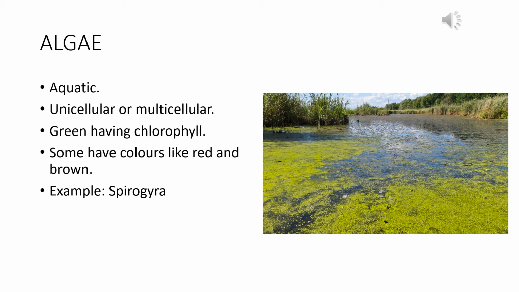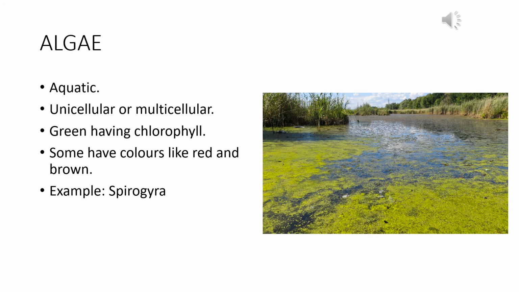Some of the algae might be of color red and brown because they have some other pigments like phycoerythrin, fucoxanthin, etc. But that does not mean that they do not perform photosynthesis. It just means that the chlorophyll is present in lesser amount than the red or the brown pigment. So the manifestation of chlorophyll, which is the green color, is masked by the red and the brown color. So the chlorophyll is present in all the algae in lesser amount or in higher amount, and the chlorophyll makes them able or competent to perform photosynthesis.